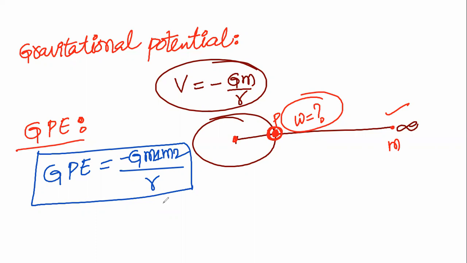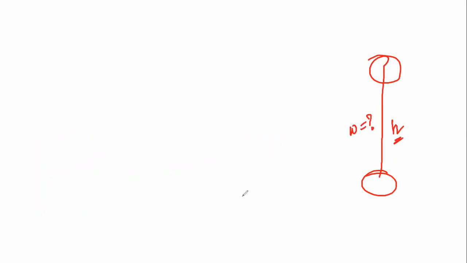This is the work done in lifting a body from the ground to a height h. Let us suppose you want to lift the body from the ground to a height h. The work done is also called the gravitational potential energy.